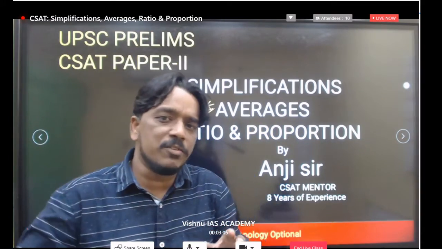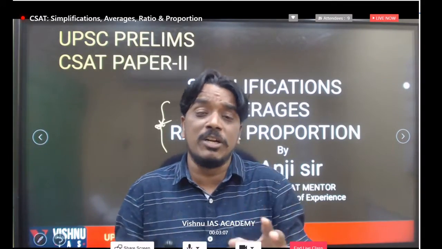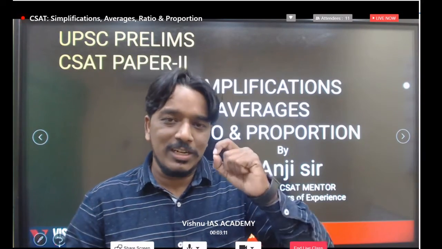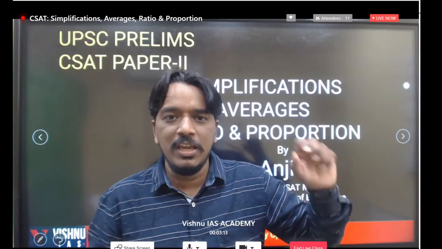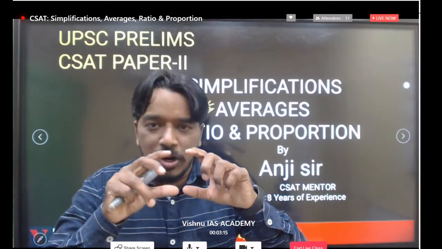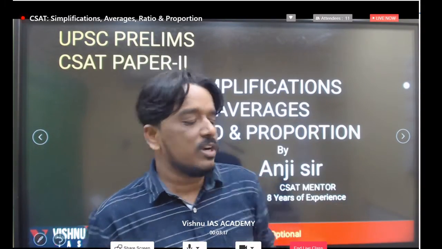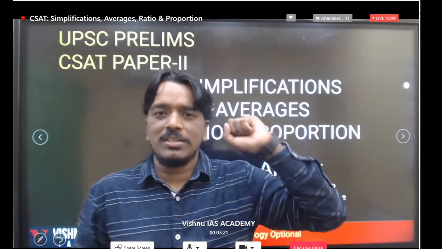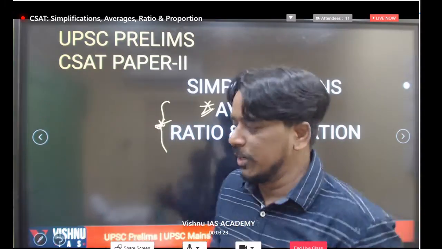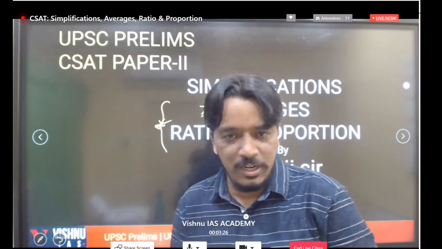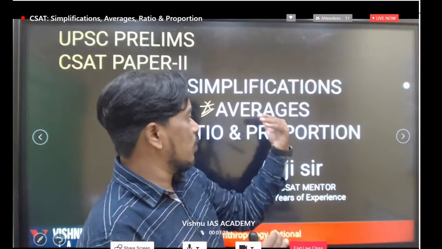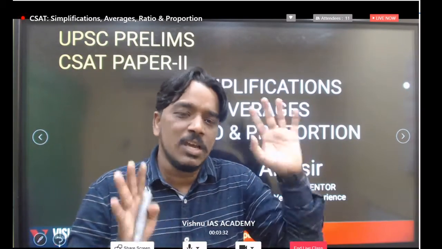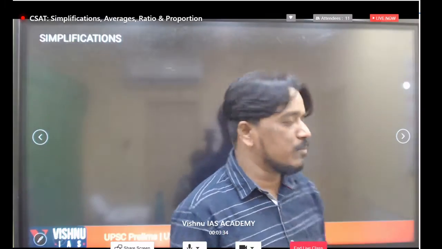In simplification, we don't require any basic things, but particularly what type of questions we are getting in simplifications. That part is related to word related questions only. We are getting all word related questions. We will discuss how we get them at the UPSC level. What UPSC demands from this quantitative aptitude, every model we will try to cover here, and then we will go to averages, and then we will go to ratio and proportion basic concepts, as well as we will take some questions. Let's just observe.